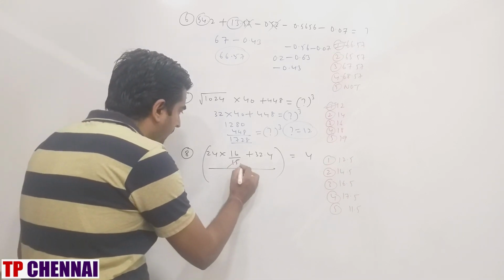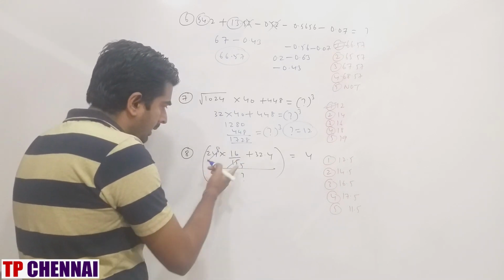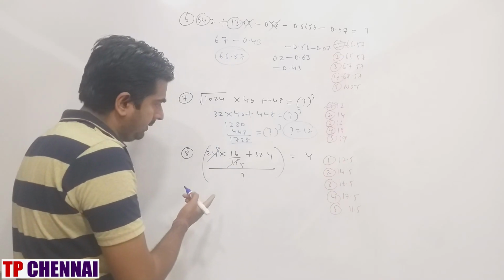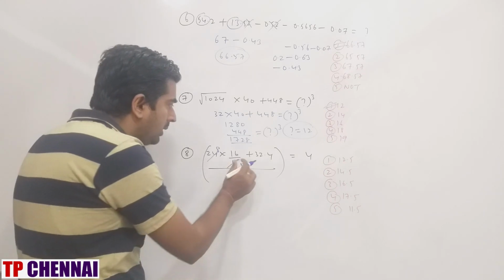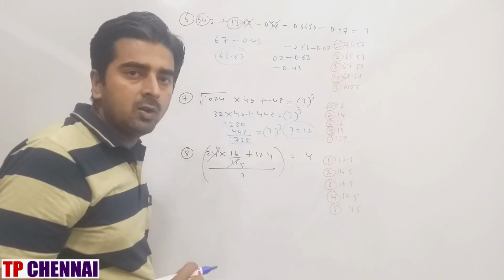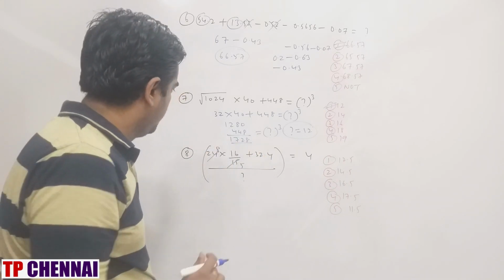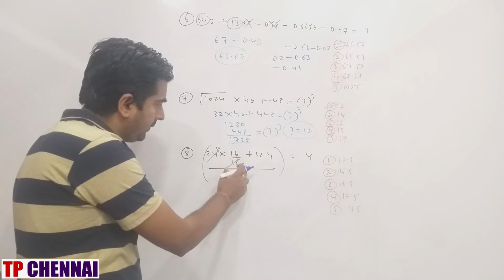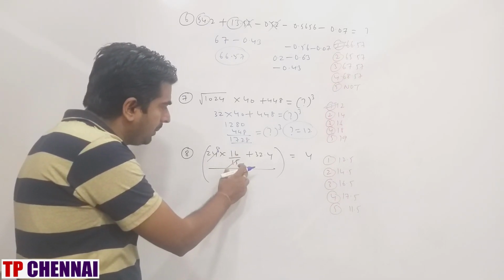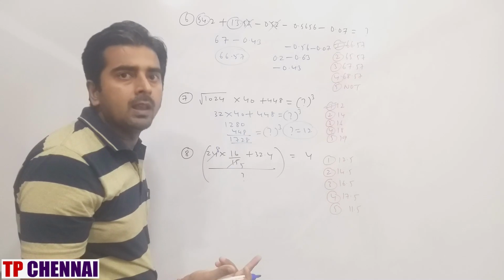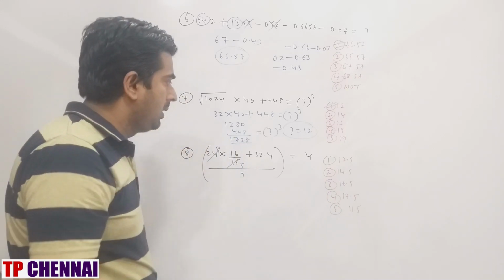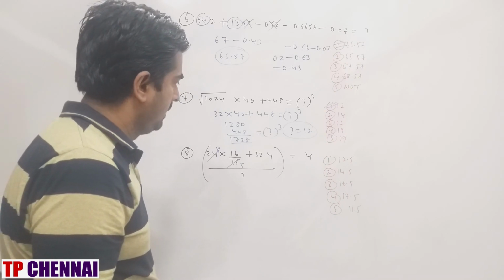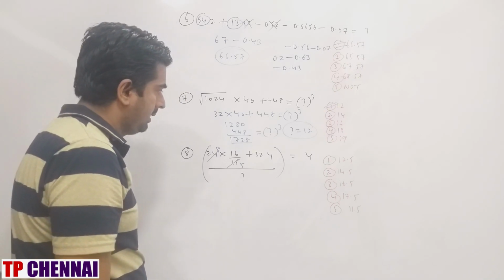So 3 5s are 15, 3 8s are 24, 16 by 5, 5 3s are 15, 3.2 into 8 is 25.6. 25.6 plus 32.4 is how much? This is 58, right? 56.